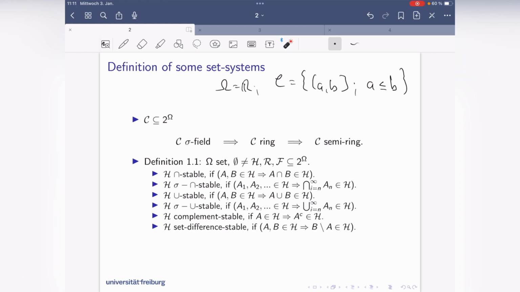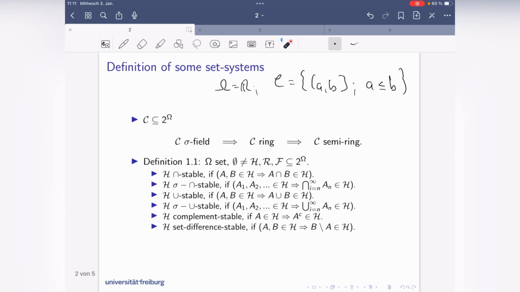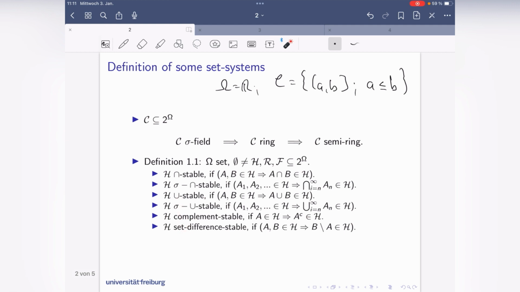So what do we need to define this semiring? As you see here, I can simply write this down, and I will not be able to simply write down a sigma field. We have here several notions that we need. We have intersection stable. A set system is intersection stable if A and B are in the set system, then the intersection is also in the set system.